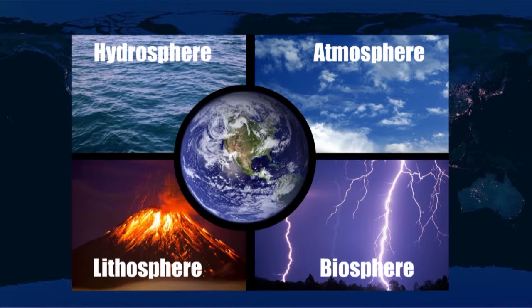The domain of water, which covers a very big area of the Earth's surface, is called hydrosphere. It comprises water in all its three states, that is solid, liquid, and gas. The realm of life is called biosphere, which is a narrow zone where we find land, water, and air together. It contains all forms of life.